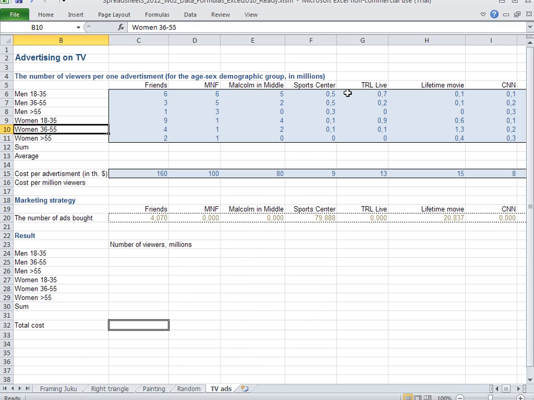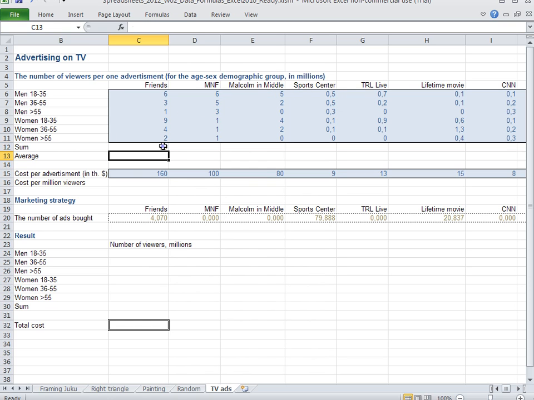Let's at first sum up all the viewers of Friends advertisements. Let's write equals. Sum is a function's name, and now we're just going to sum up the column above us. So we take the 25 and find out that in all age and sex groups a single advertisement in Friends will be seen by, and let's sum it together like we already did today, 25 million people.